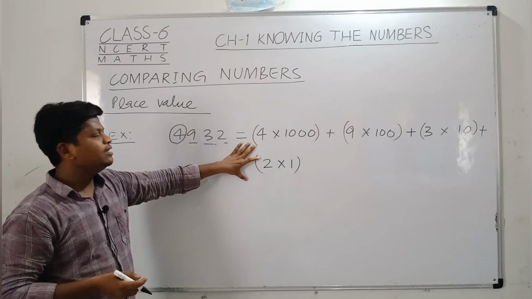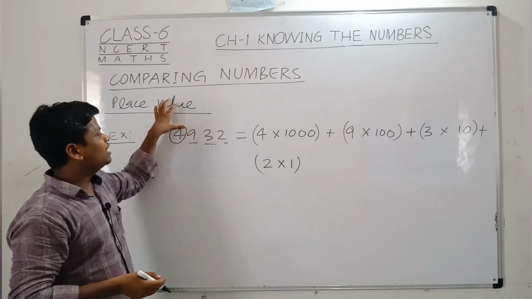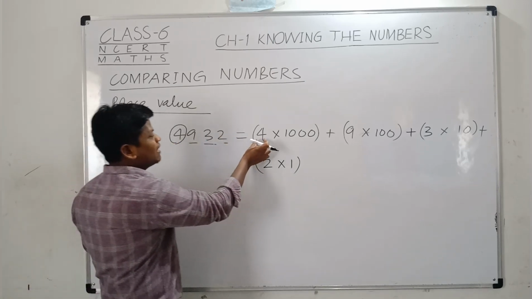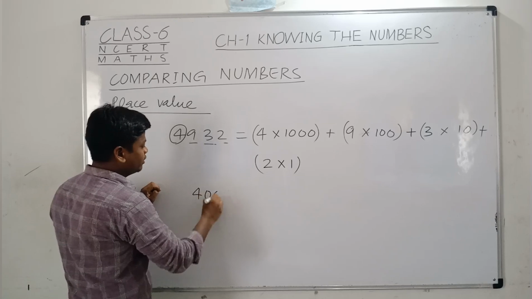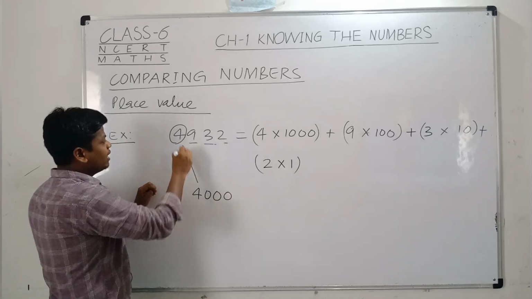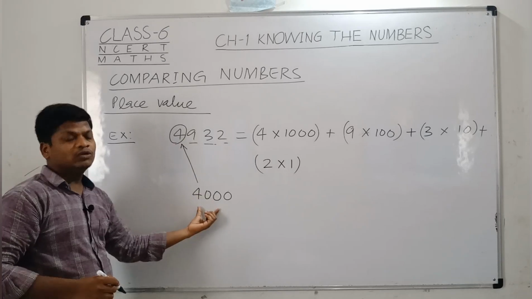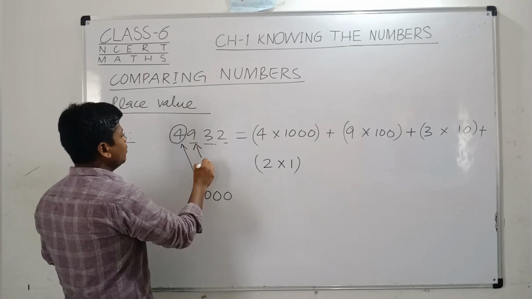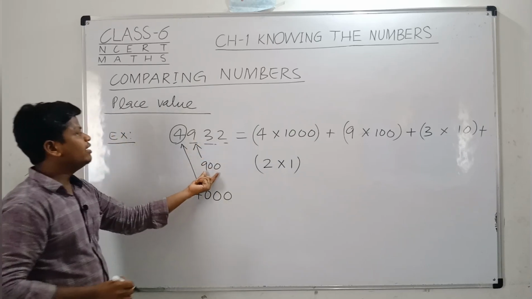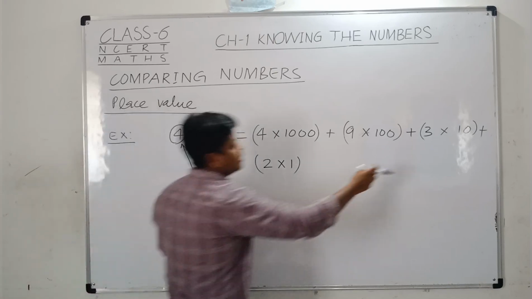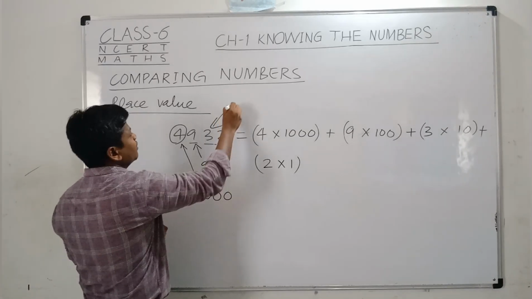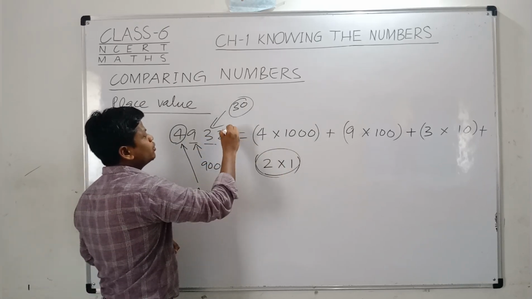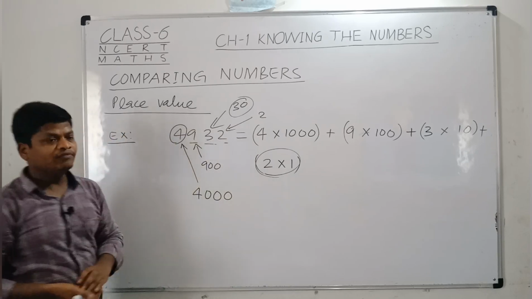Friends, once you understand this expansion, you can easily get the place value of any digit in the given number, right? If you multiply 4 into 1000, I will get 4000, right? So simply I can say that the place value of 4 is 4000. If you multiply 9 into 100, you will get 900. So 900 is the place value of 9. If I multiply 3 into 10, I will get 30. So 30 is the place value of 3. And if I multiply 2 into 1, I will get 2. So 2 is the place value of 2.